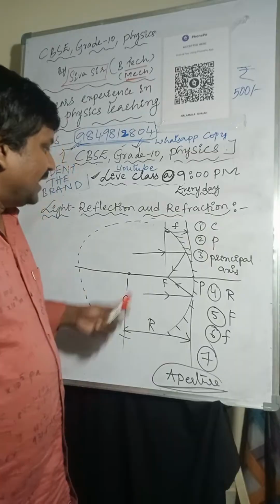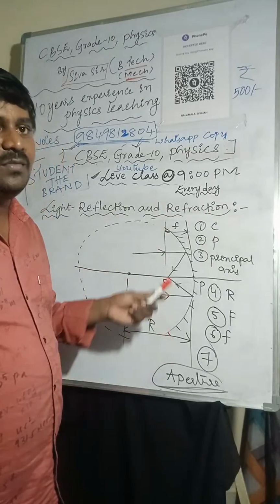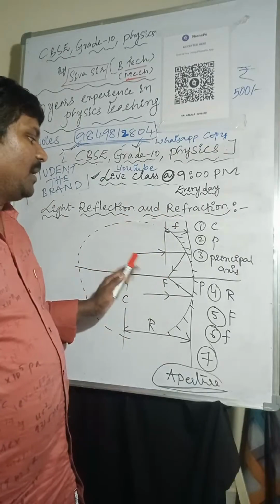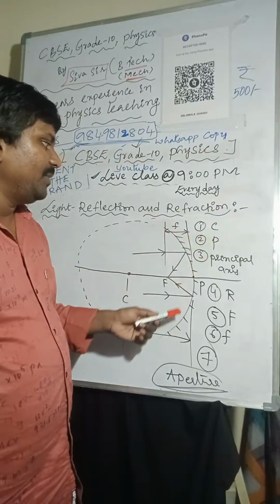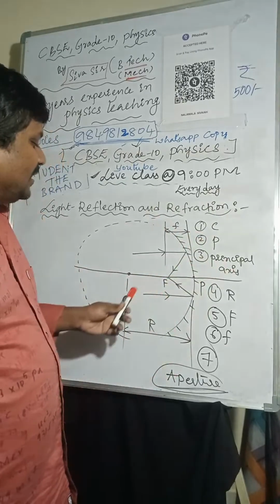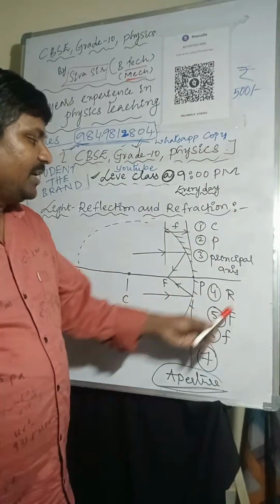Once again, the center of curvature is the center of the imaginary sphere of which the mirror is a part. The pole is the midpoint of the mirror. The line joining the center of curvature and the pole is called the principal axis. The distance between the center of curvature and the pole is called the radius of curvature.